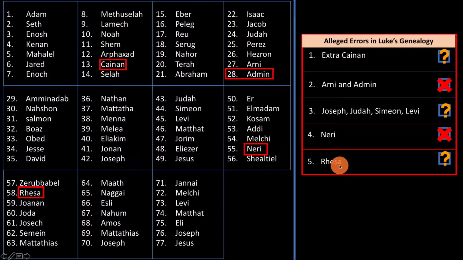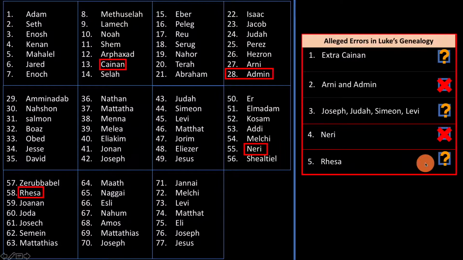But here, when it comes to Zerubbabel's son, although in 1 Chronicles chapter 3 we're given a list of Zerubbabel's sons, nothing eliminates the idea that perhaps that's not an exhaustive list, and perhaps he did have another son called Rhesa, and Luke simply has additional information. But again, it's speculative, so I wouldn't want to give it a tick, I wouldn't want to give it a cross, I'll give it a question mark.